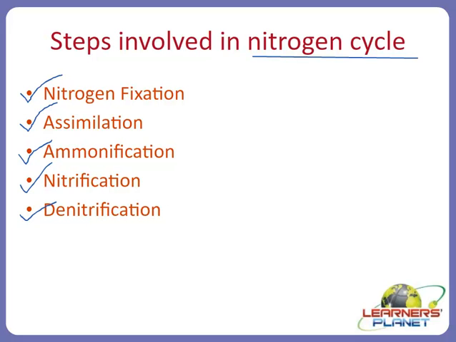Now remember one thing, whenever we are using the word absorbable here, it is meant for absorption by the plants actually. So nitrogen fixation is one of the processes in which nitrogen is converted to the oxide by different types of microorganisms. Generally, the ones present in the nodules of the plant or the ones present in the soil. The next step is assimilation.